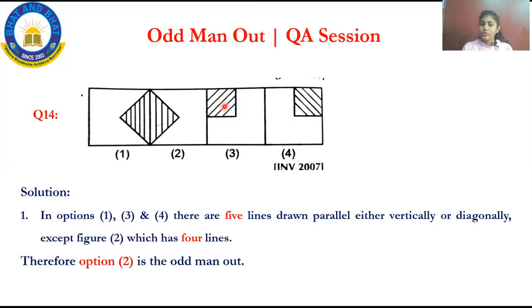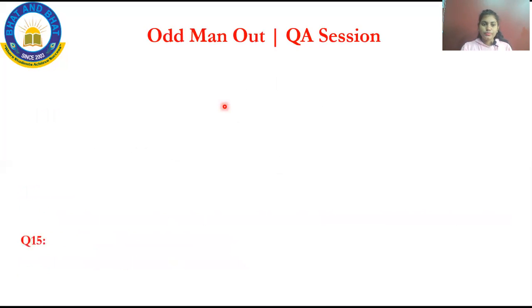This is how you have to solve. See, ignore whether it is diagonal or vertical, just count the number of lines. This is about your question. We'll move to the next question.